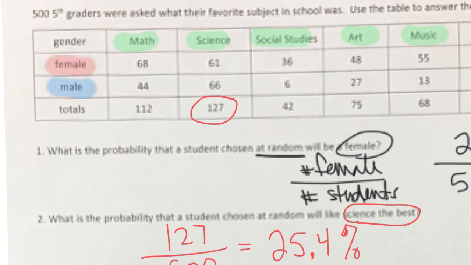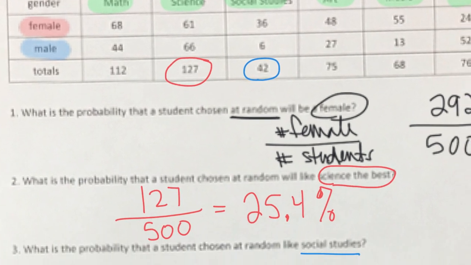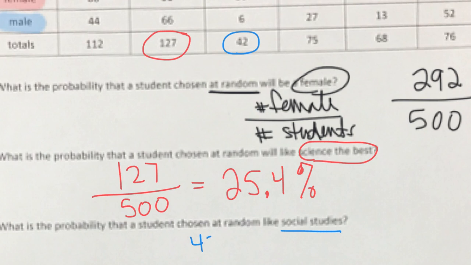Okay, a random student that will like social studies. How many of these kids like social studies? Right, not very many. 42, and we divide that by 500. Gives us an 8.4%. So 42 out of 500. Right? Not a very high percentage.